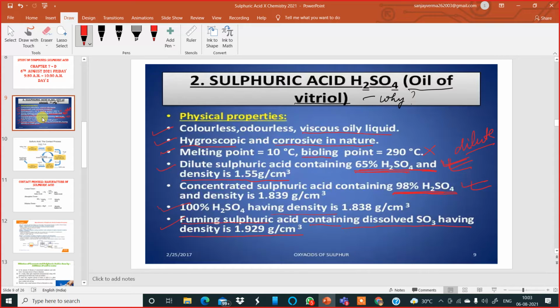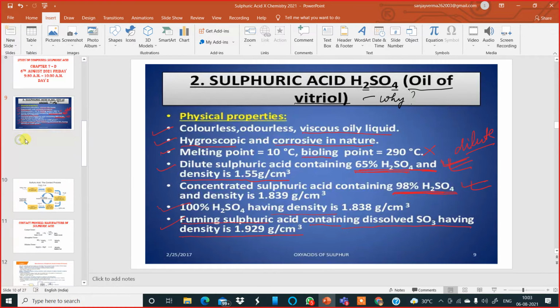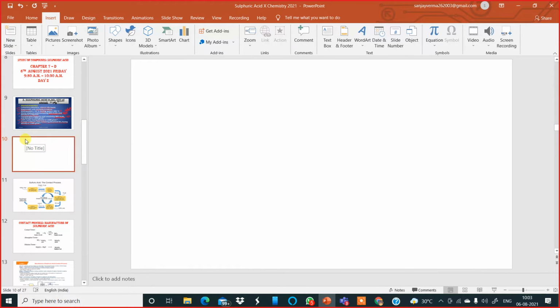Now, these were some physical properties of sulfuric acid. Besides these physical properties, you must remember one more thing: sulfuric acid also forms a constant boiling mixture. That we must remember. Some important physical properties I am writing down.